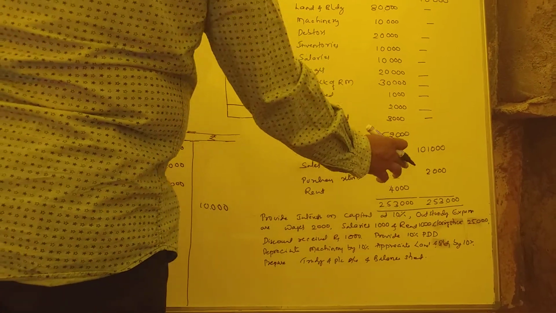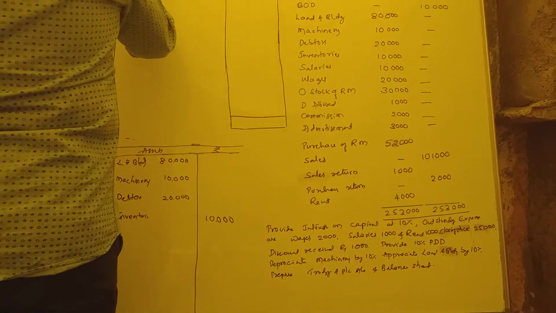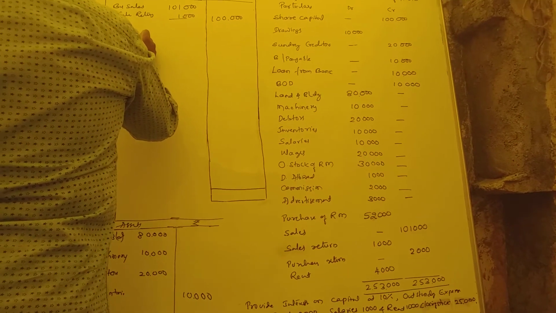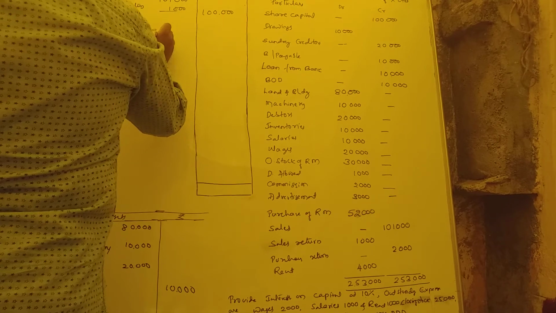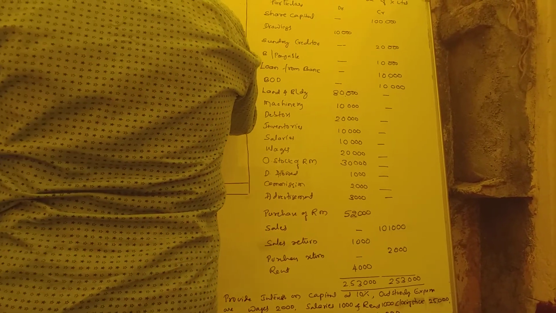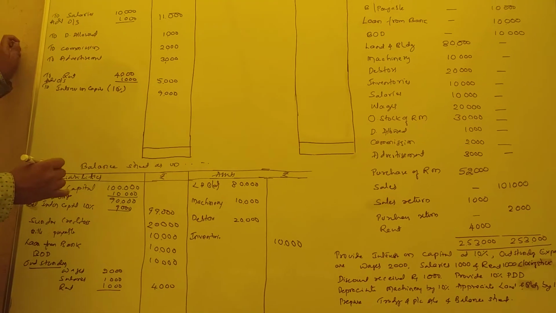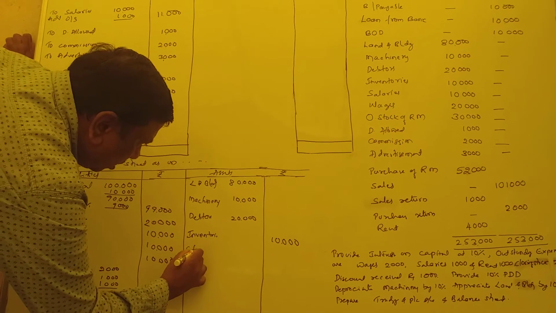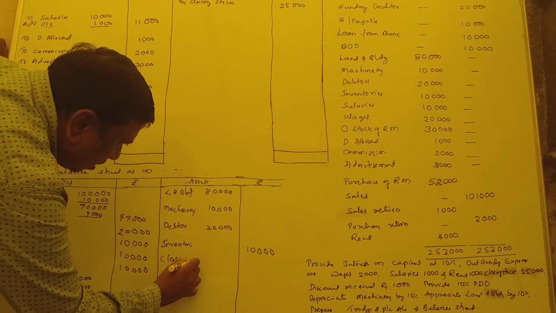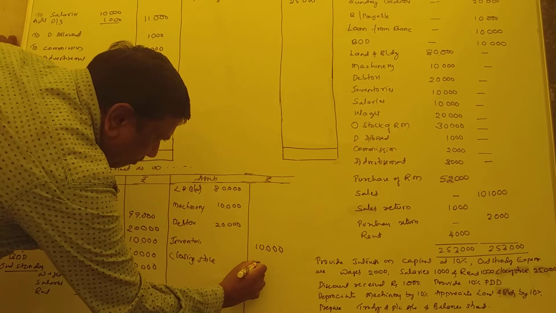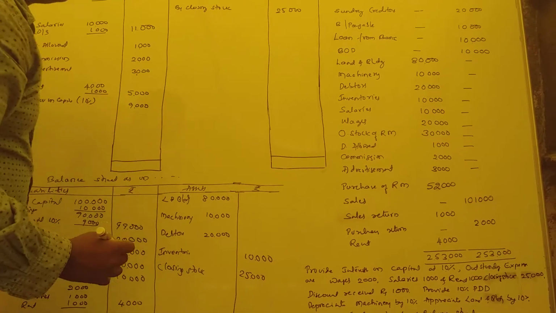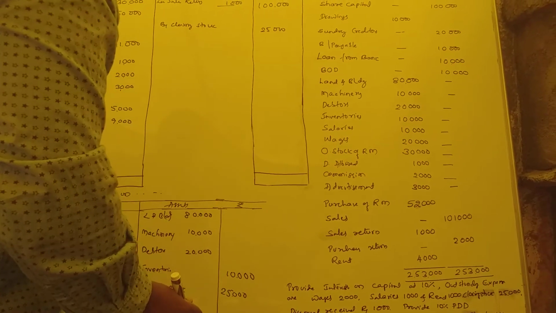So now closing stock. Closing stock double entry now. It's an asset. By closing stock. Closing stock 25,000. Closing stock 25,000. So this part is over.